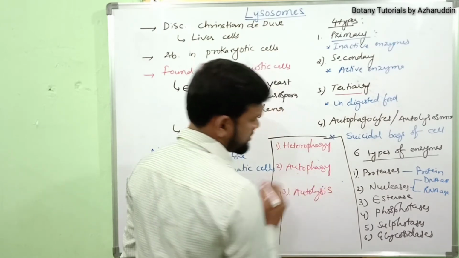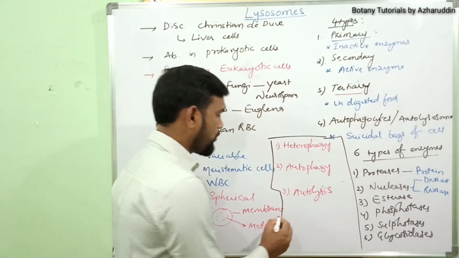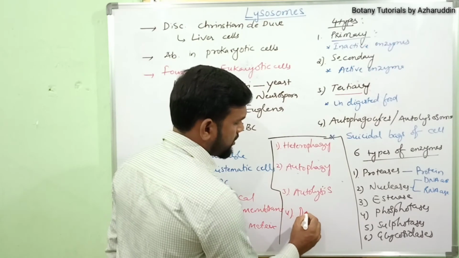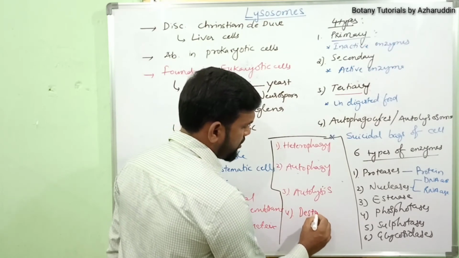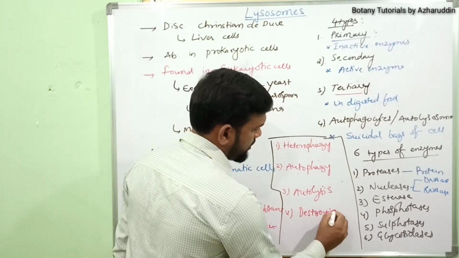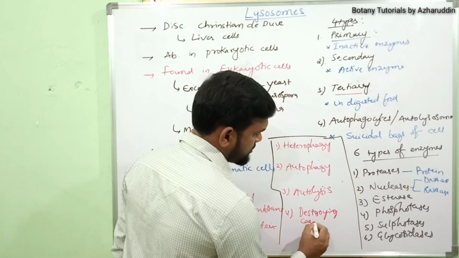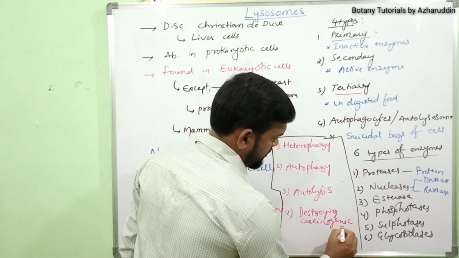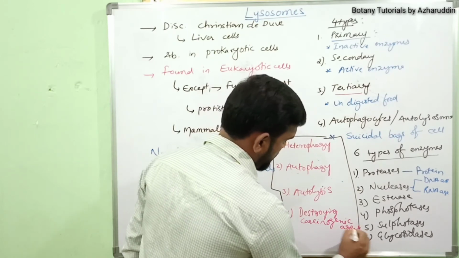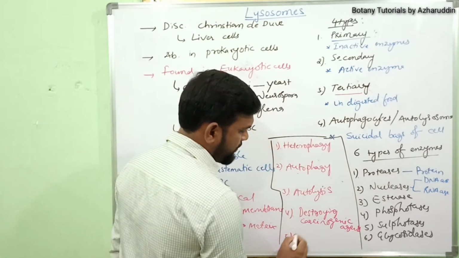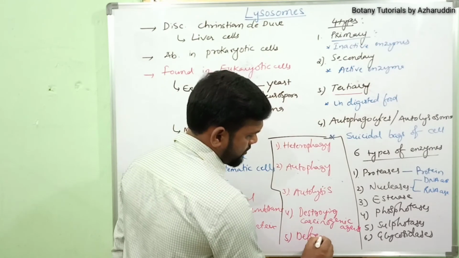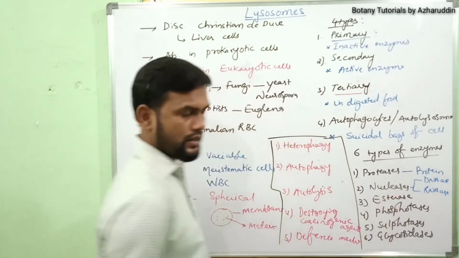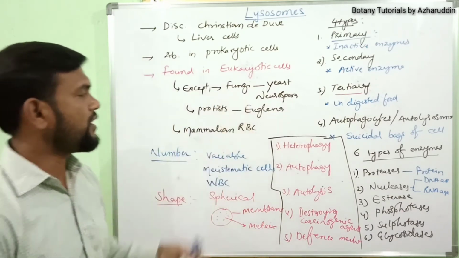And the fourth function is destroying carcinogenic agents. They are also involved in the defense mechanism. These are the main functions of lysosomes.